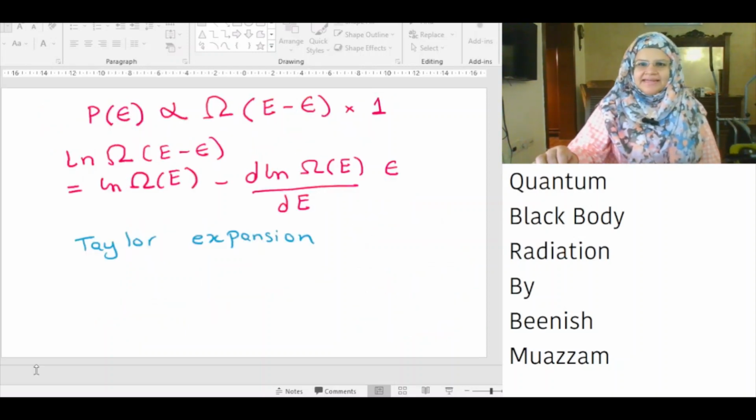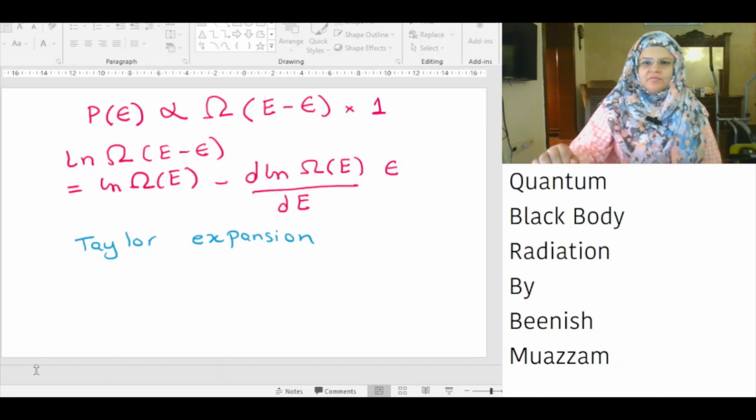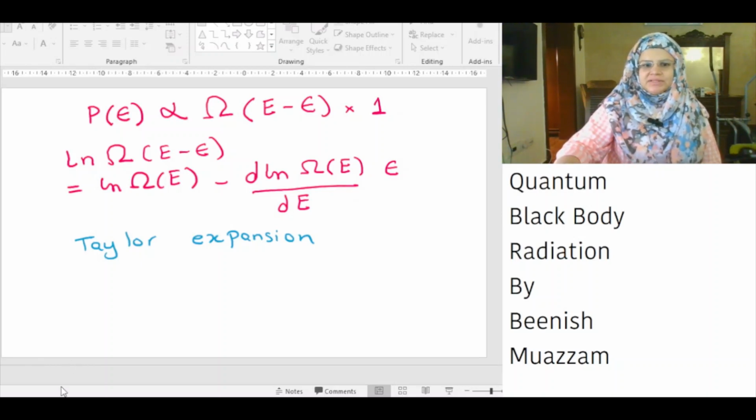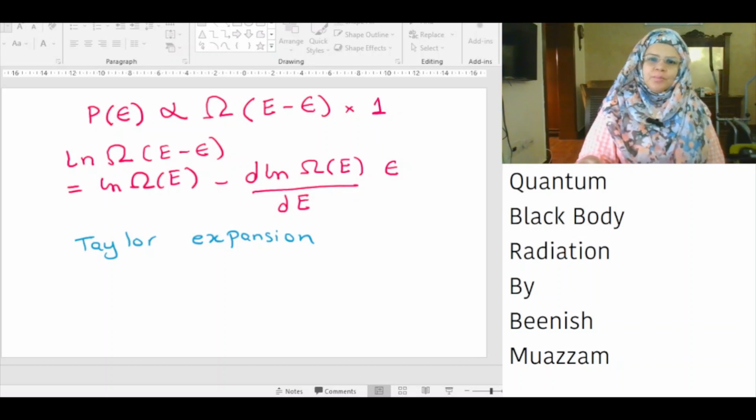The probability P of epsilon that the system has energy epsilon is proportional to the number of microstates which are accessible to the reservoir multiplied by the number of microstates which are accessible to the system. Therefore, the probability of epsilon is proportional to omega of E minus epsilon. These are the number of microstates of the reservoir multiplied by 1, which is the microstate of the system.